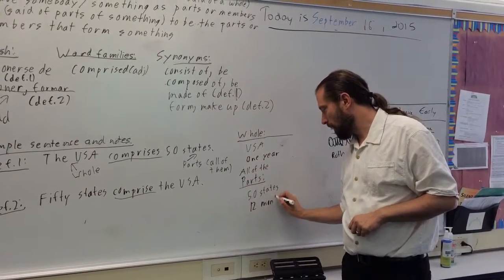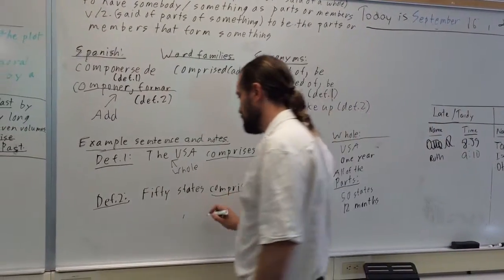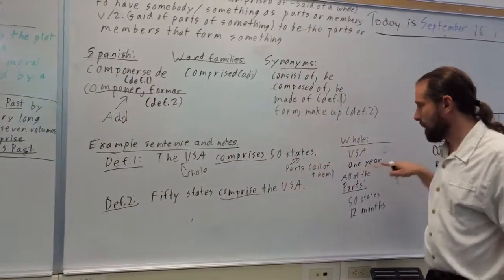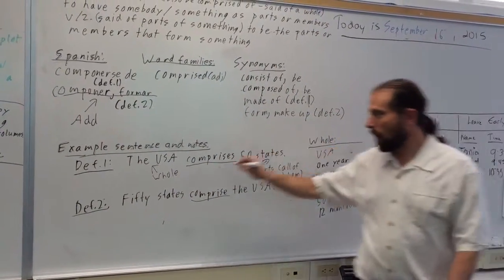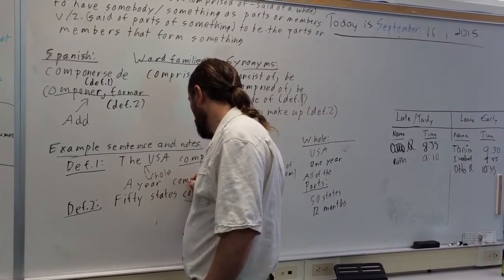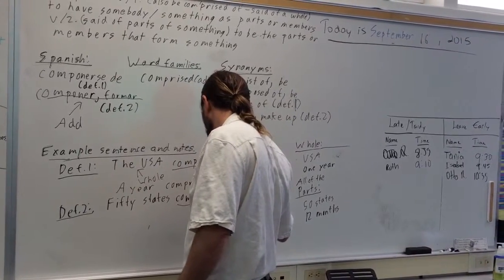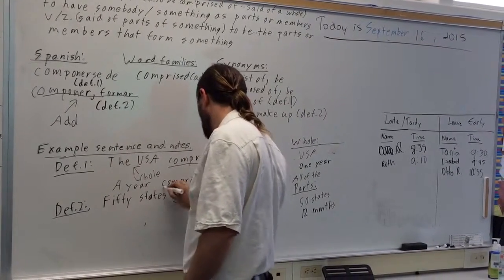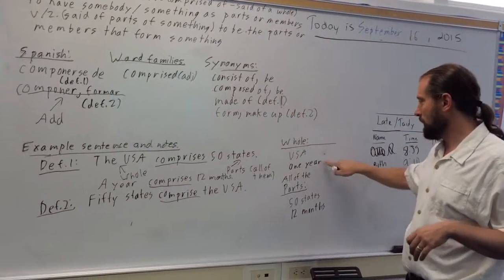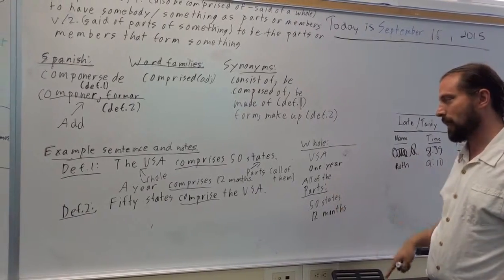Okay, so we can say, well, for definition 1, what do we start with? Year. Yeah, we start with the whole. So a year comprises 12 months. Could I say 10 months? No. No, it has to be every part. So 12 months in the whole thing, all of the parts. When you talk about the parts, you need all of them, not just some of them.